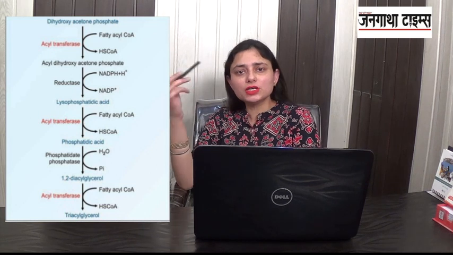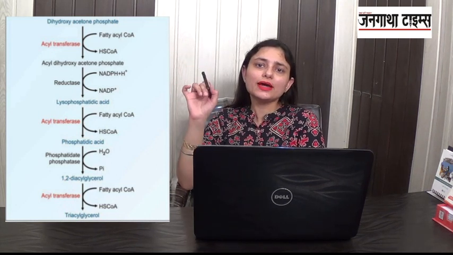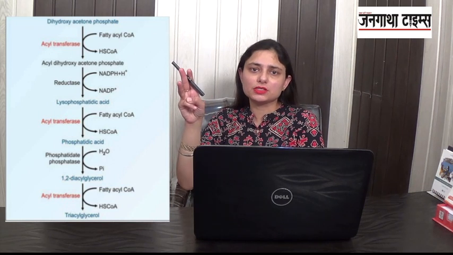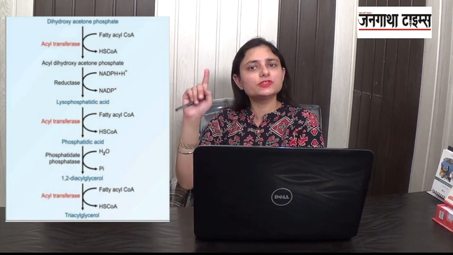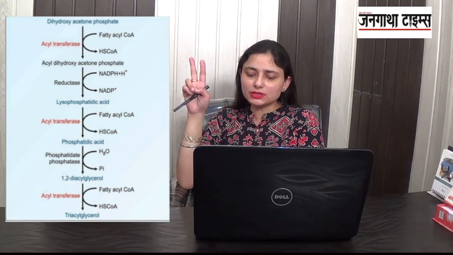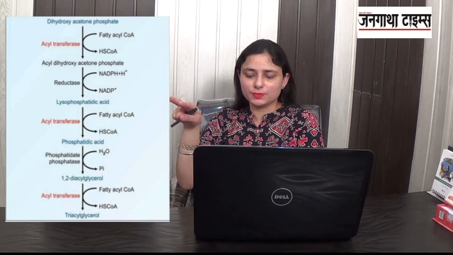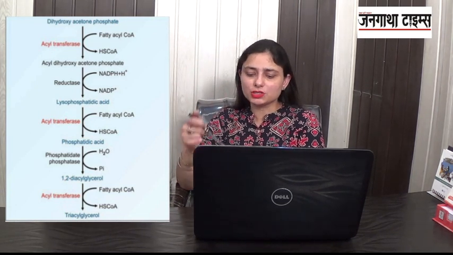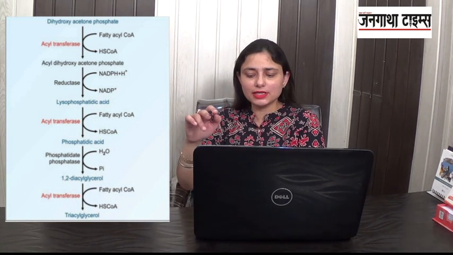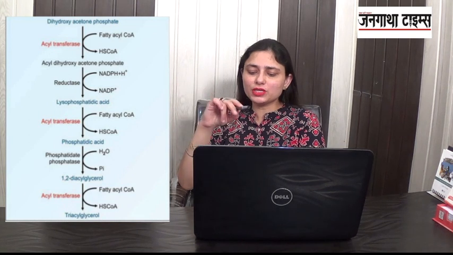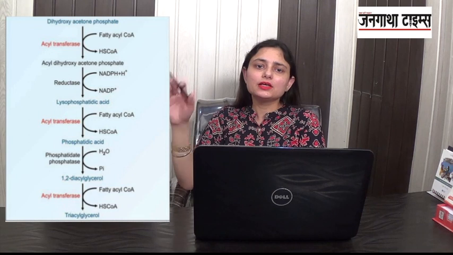Then what happens? The first fatty acyl coenzyme A has been added in the first reaction. So we are going to add 3 fatty acyl coenzymes A. In the first reaction with dihydroxyacetone phosphate, we added the first fatty acyl coenzyme A. In the third reaction, we are adding the second fatty acyl coenzyme A. And in the last reaction, when we get 1,2-diacylglycerol, we add another fatty acyl coenzyme A, and in the presence of the enzyme acyltransferase, we get triacylglycerol.